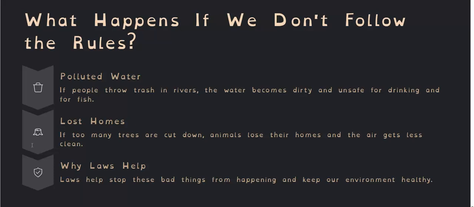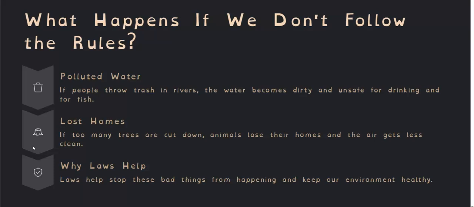What happens if we don't follow the rules? We get polluted water. If people throw trash in rivers, the water becomes dirty and unsafe for drinking and for fish. This also happens when people bathe in the water, when they use the river for their bathroom. This pollutes water and people cannot drink the water anymore, nor can the fish live in this water.